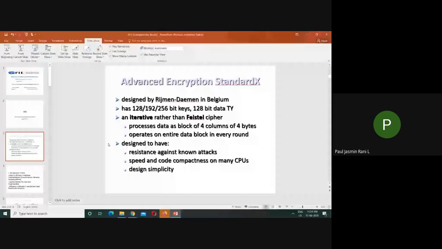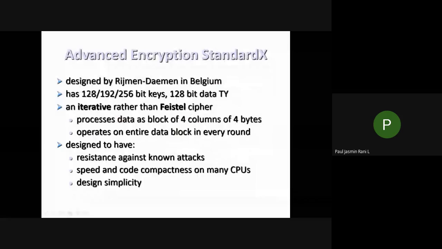Okay. Now let's see this Advanced Encryption Standard. Here it is designed by Daemen in Belgium. He developed this algorithm to transfer your information in a secured manner, and he uses keys of 128 bit, 192 bit, 256 bit. But in the standard, they use a 128 bit key. Plain text will be 128 bit, and normally only 128 bit keys will be used over here. Rather than a Feistel cipher technique, they use an iterative method.